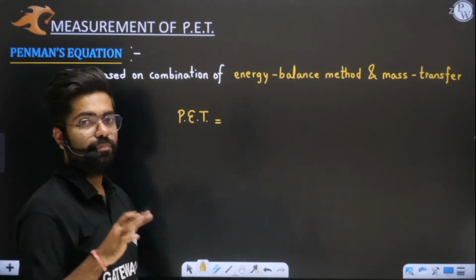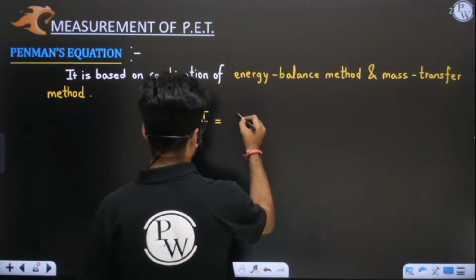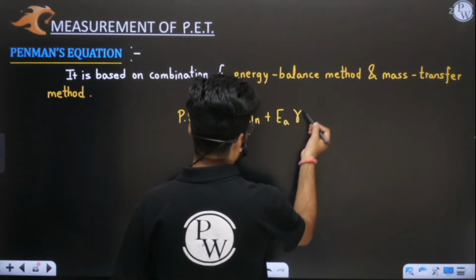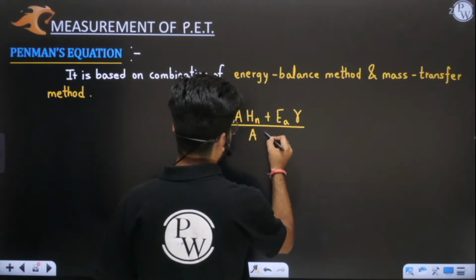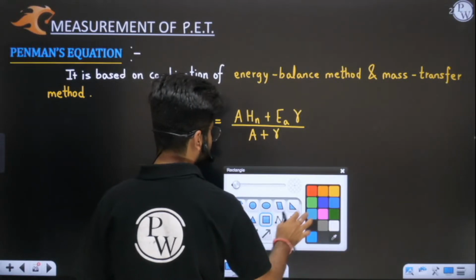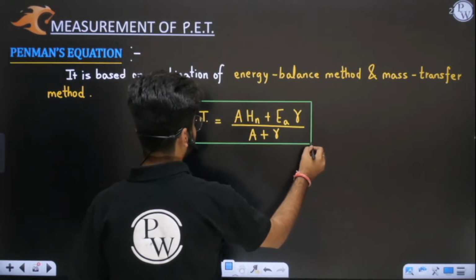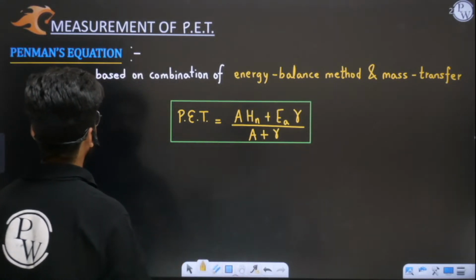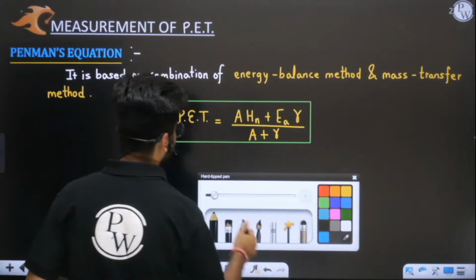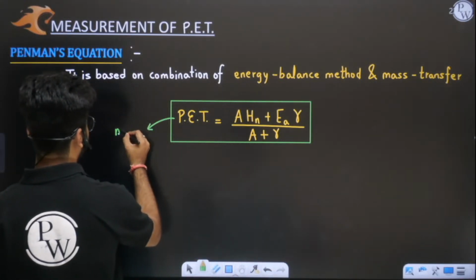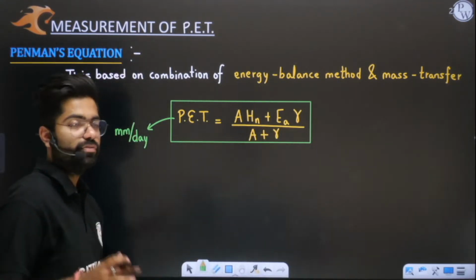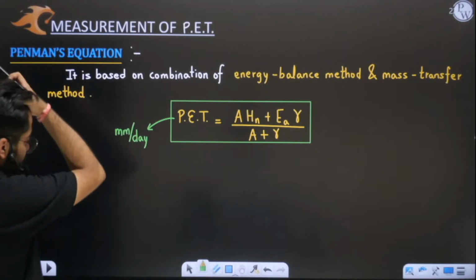So PET is given by (A HN + EA gamma) upon (A + gamma). This is your potential evapotranspiration as given by Penman. Potential evapotranspiration is coming in which unit here? It is coming in mm per day. When you put the values of these parameters here, you will get potential evapotranspiration in mm per day.